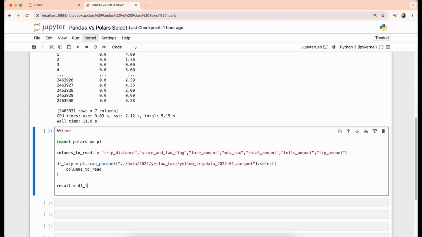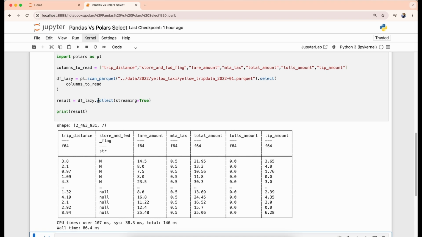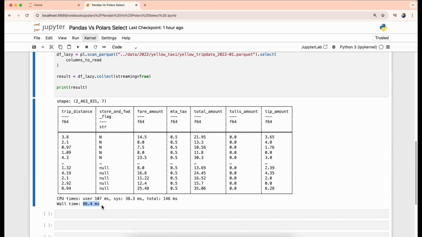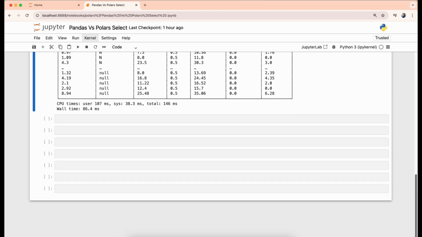We have the df lazy variable. We can call the collect method, which is used for lazy evaluation, with streaming equal to true, to not load all the data into memory. Take one by one and then give me the results. We have a result data frame available now. We can print the result data frame. You can see the result is available in only 86 milliseconds, which is quite a bit faster than pandas. In this case, we have a comparison of 11 seconds against a few milliseconds just to load one file for both. Let's go to the next cell.